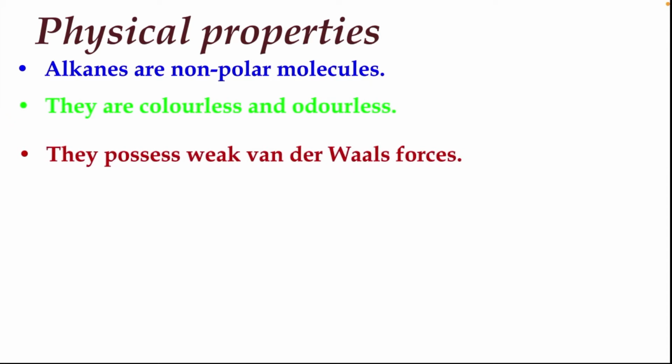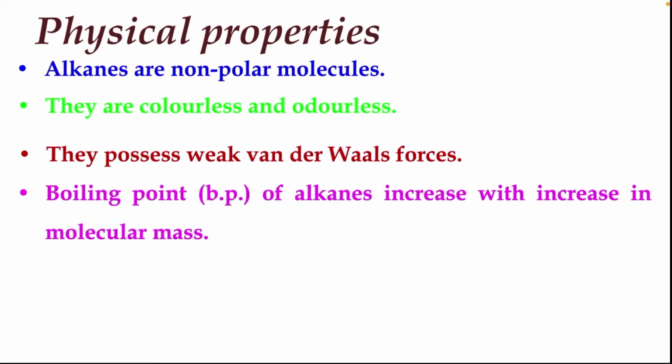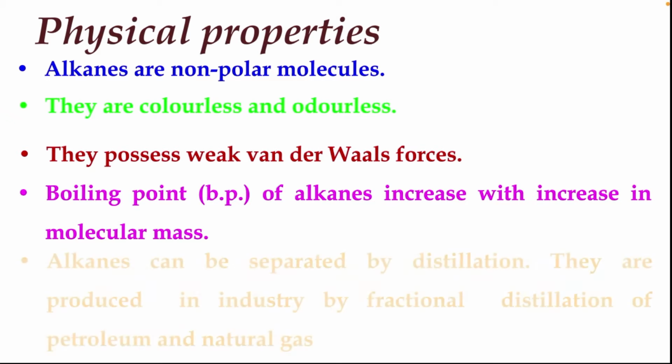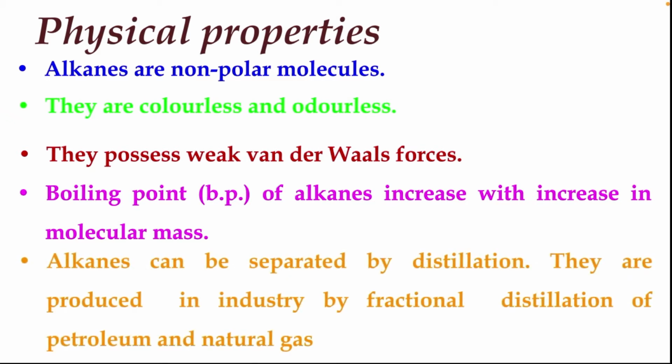The boiling point of alkanes increases with the increase in molecular mass. Alkanes can be separated by distillation. They are produced in industry by fractional distillation of petroleum and natural gas. So the main source of hydrocarbons is petroleum and natural gas.